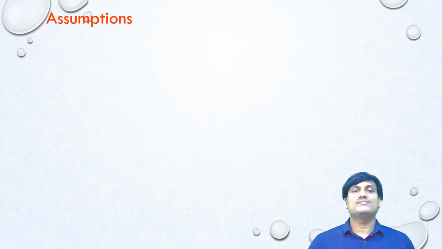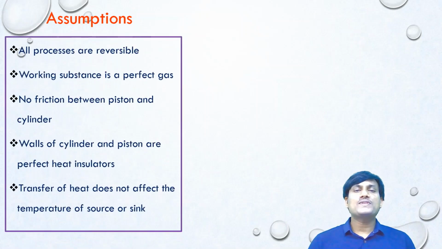Assumptions in Carnot engine. In Carnot engine, the processes which are taking place are reversible. The working substance in Carnot engine is a perfect ideal gas. When there is an expansion of a gas in cylinder, there is no friction between cylinder and piston. The side walls of cylinder and piston are perfect heat insulators. When there is a heat transfer between source and system and sink, there is no change in temperature of source or sink.